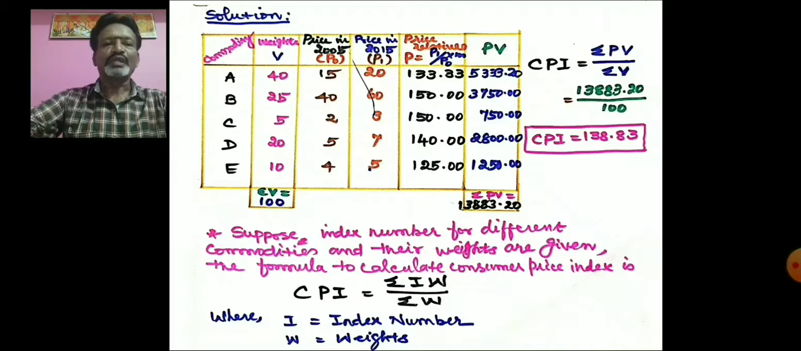So simply you can take the total of the W values, that is the weight values, which will provide sigma W, and you can multiply the weight value with the index number value. You will get the IW value, and you can take the sum of all the IW values. You will get the sigma IW value. Then you can substitute the values in the formula. Consumer price index equal to sigma IW divided by sigma W. You will get the consumer price index when index numbers and weights are given.